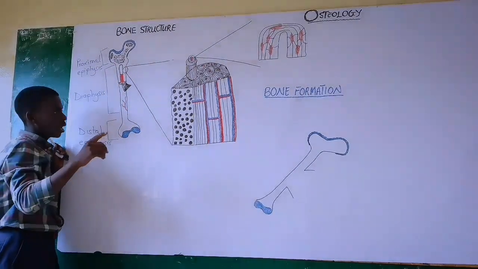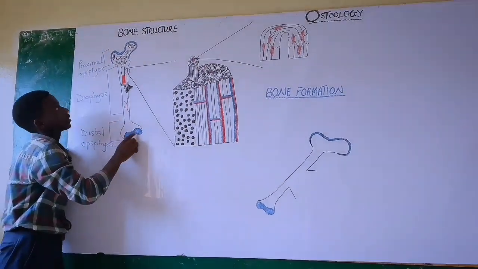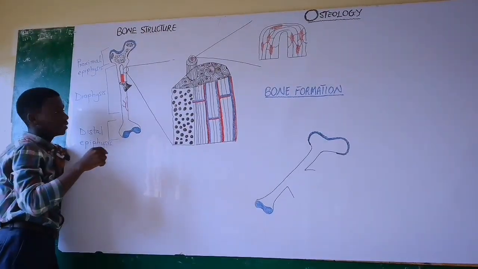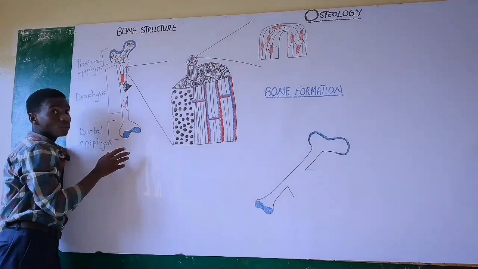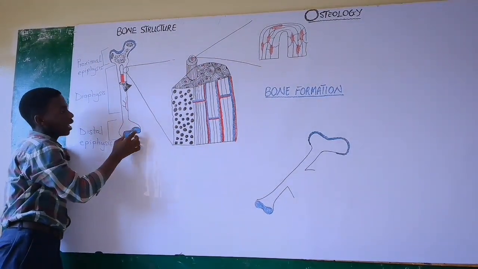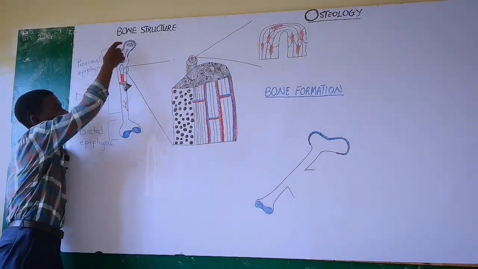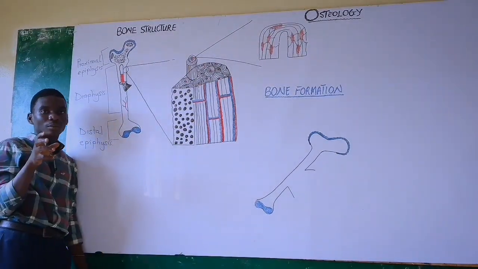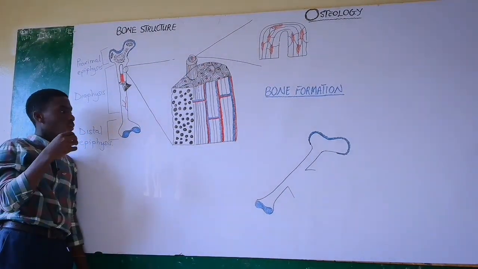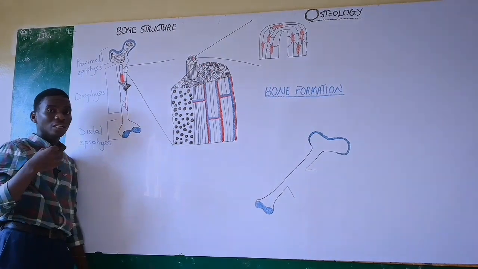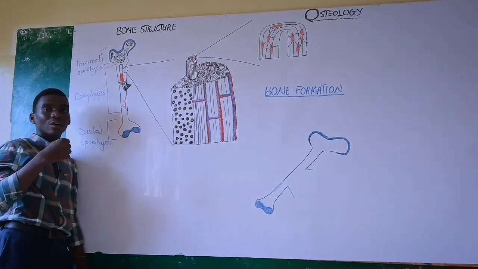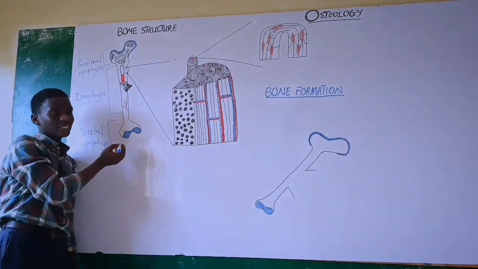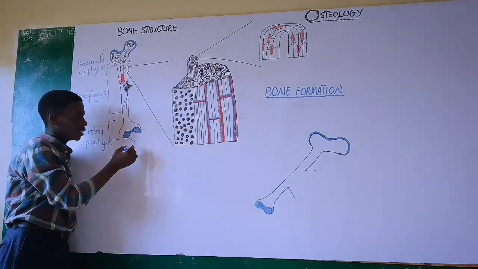Very good. Now you can see these blue regions over here. This part is color blue. This shows that there is cartilage at the ends of long bones. So this long bone has a cartilage here. It has another cartilage over here. And these two cartilages are actually there for shock absorbing. Yes, and it also helps bones to move against each other freely. So it absorbs shocks and it allows easy movements of bones against each other. And this cartilage is specifically called articular cartilage.